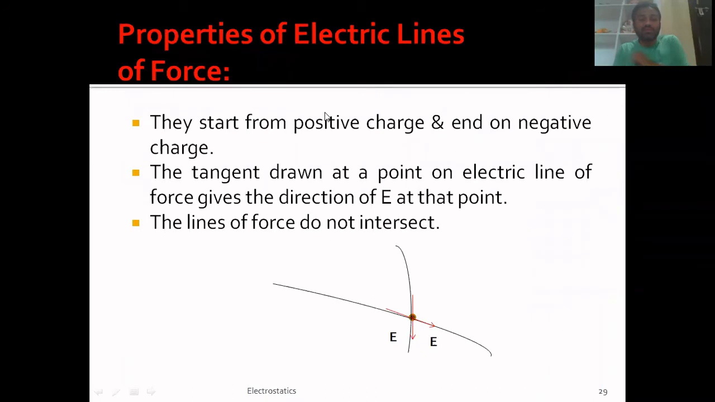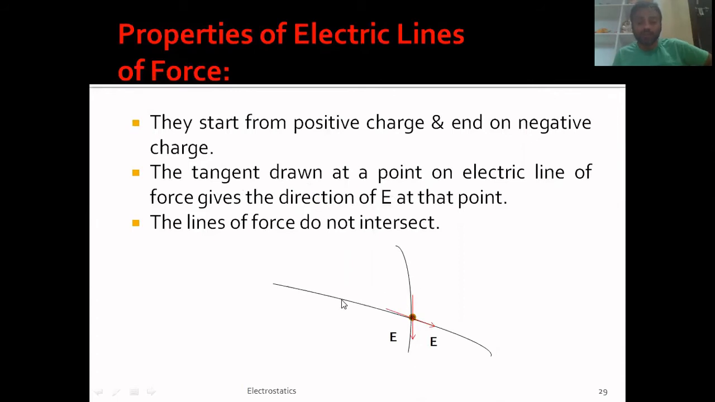Properties of electric lines of forces. As I already mentioned, they start from positive charge and end on negative charge. We have finished that. The other important property of the electric lines of force is that the tangent drawn at a point on an electric line of force gives the direction of E at that point. That means, let us assume that there is an electric field, and if you want to find the direction of electric field at a particular point, you just draw the tangent at that point. That tangent gives the direction of electric field intensity at that point. So this is the other important property.